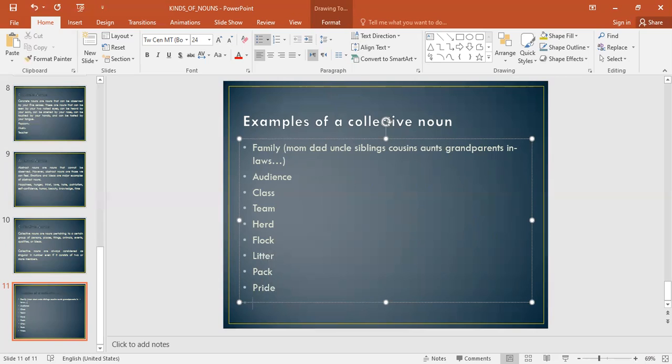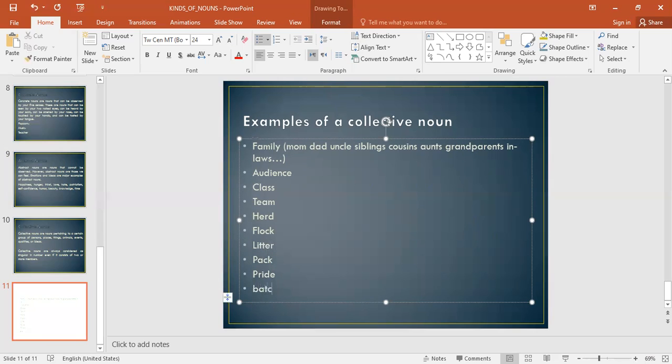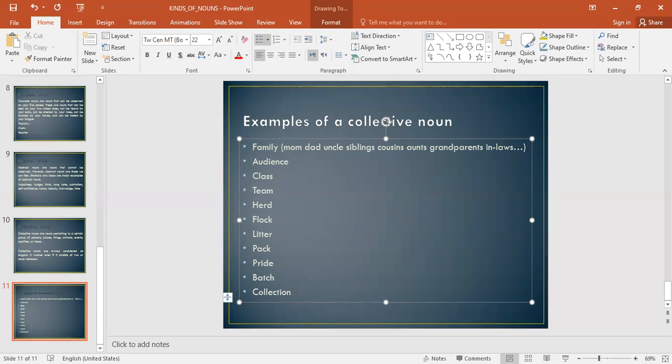When you're baking, this is baking terminology a little, you have a batch. A batch is all the cookies that you have in one pan. If you have a collection of stamps, you're not talking about one stamp. A collection means a lot of stamps together.